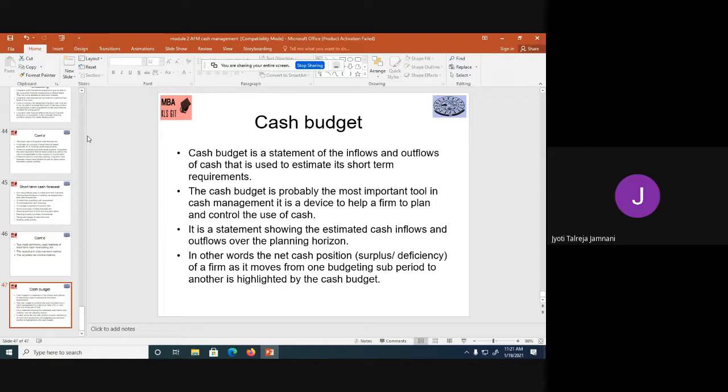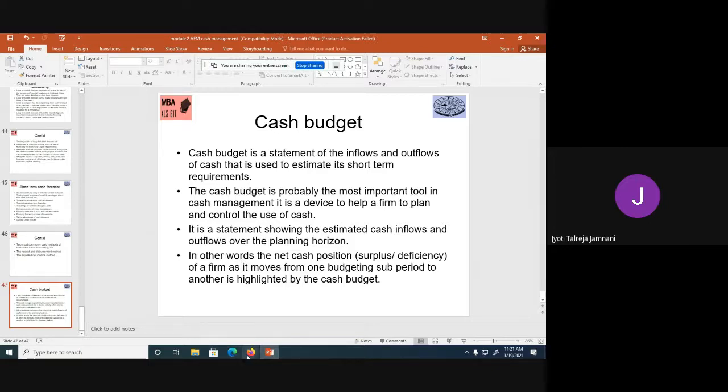The cash budget is probably the most important tool in cash management. It is a device to help a firm to plan and control the use of cash. It's a statement showing the estimated cash inflow and outflow over the planning horizon. So it will be made for 6 months or 8 months, and it will show you estimated inflows and outflows for those many months. In other words, the net cash position, that is the surplus or deficit of a firm, as it moves from one budgeting sub-period to another, is highlighted by the cash budget. So it will tell you how much surplus or deficit you have.